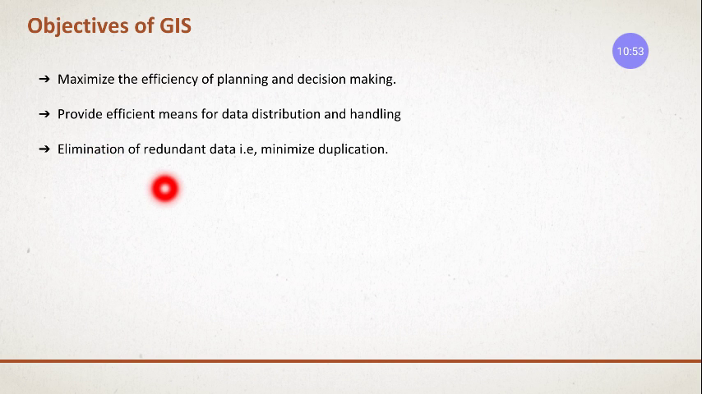Elimination of redundant data, that is, minimizing the duplications. It cannot have two data for one object, right? That will be reduced.